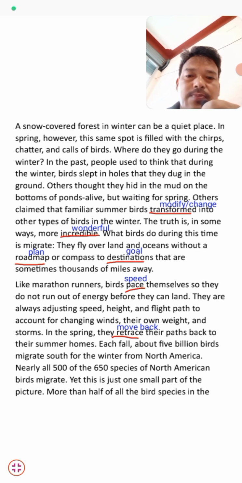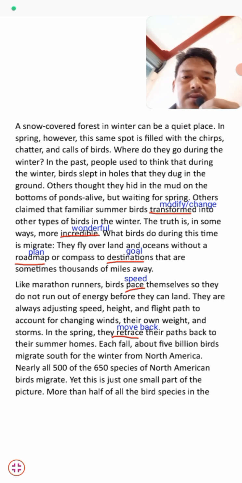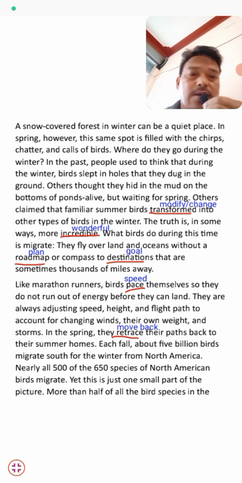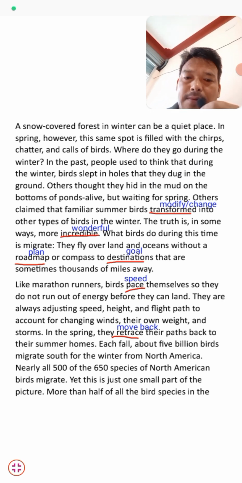And in the spring they retrace their path back to their summer home. So students, in the summertime they move back to their native place, their summer home.